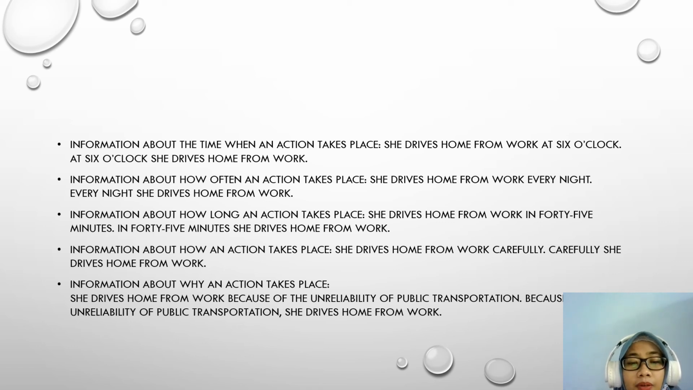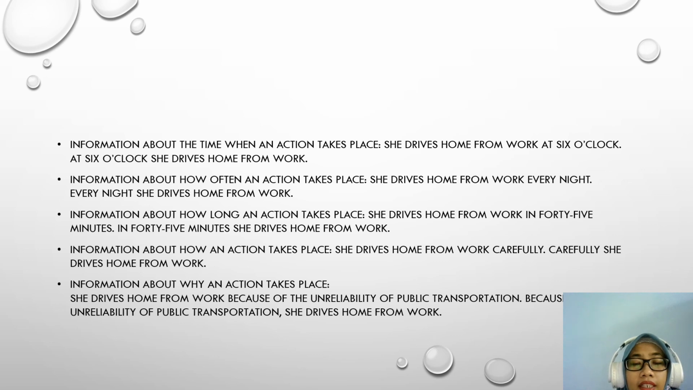Third, information about how long an action takes place. She drives home from work in 45 minutes. In 45 minutes, she drives home from work. In 45 minutes is the shifter. Information about how an action takes place. She drives home from work carefully. Carefully, she drives home from work. So the word carefully is the shifter.